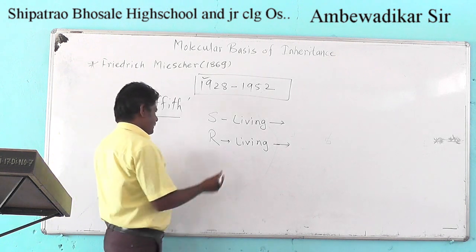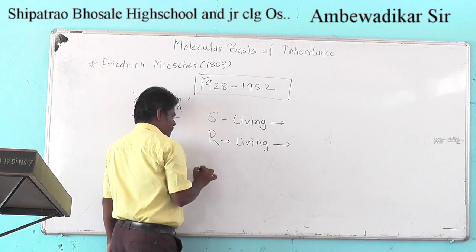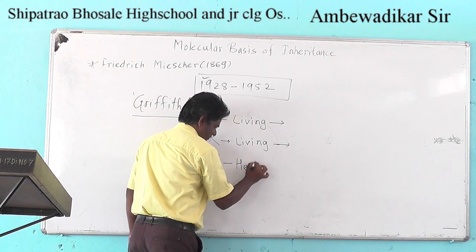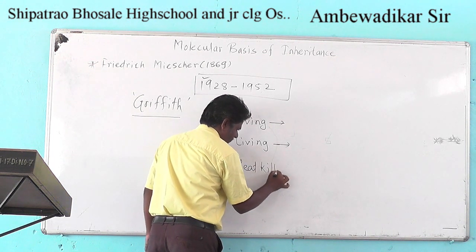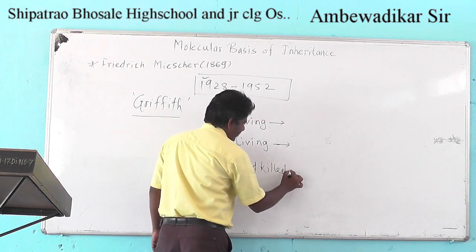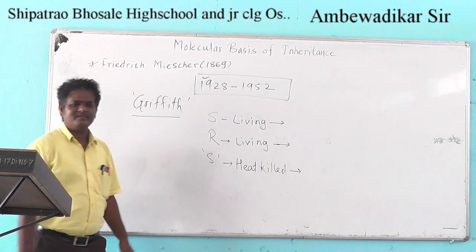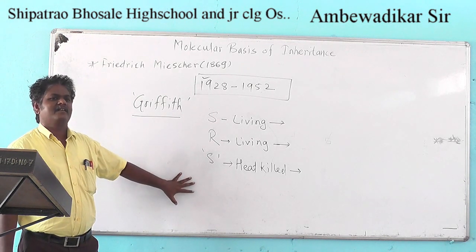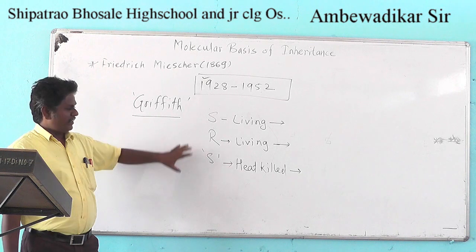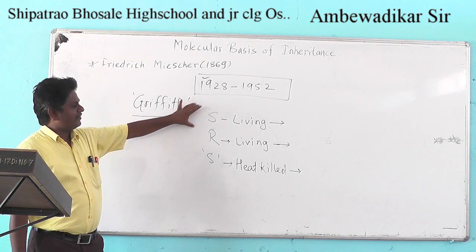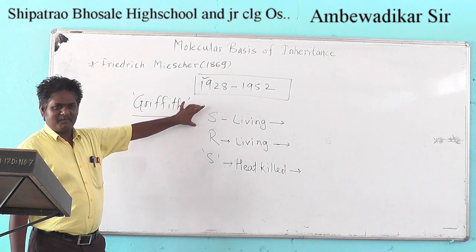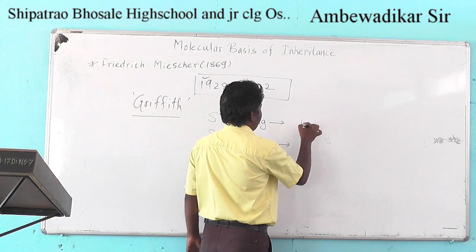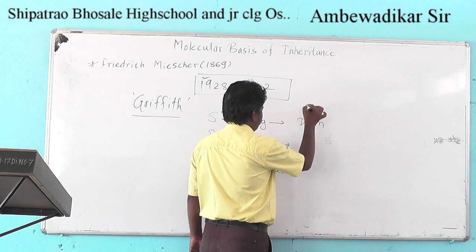Third time, he injected the S strain, which is heat-killed, in the mice. So, what will be the effect of each experiment? When he injected the living S strain in the mice, the mice got pneumonia and death of the mice occurred.